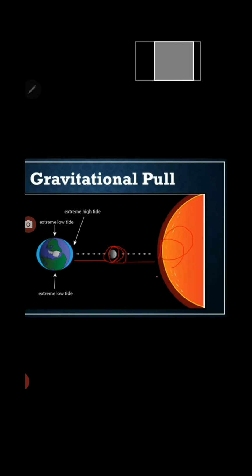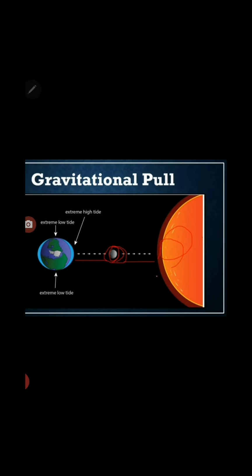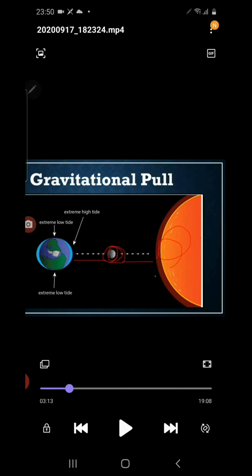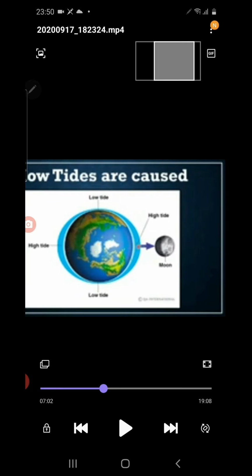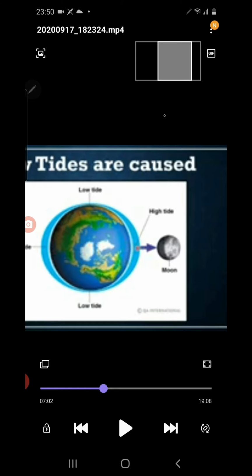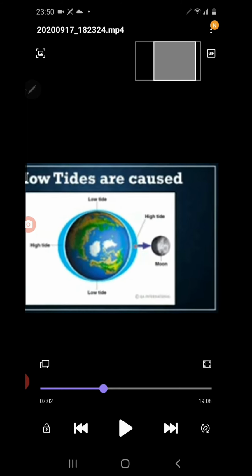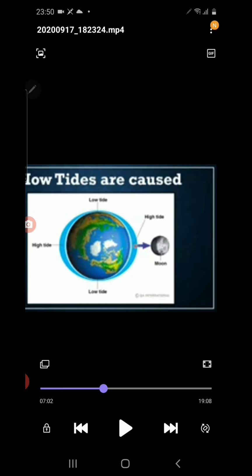At the same time, on the opposite side also high tide occurs. Why does high tide occur on the opposite side? The occurrence of high tide on the opposite side is due to another reason. You can see here high tide, and on the opposite side also high tide. Why high tide on both sides? Because here on the right side, due to the gravitational pull of the moon, high tide occurs. But on the opposite side, the high tide occurs due to a different reason.